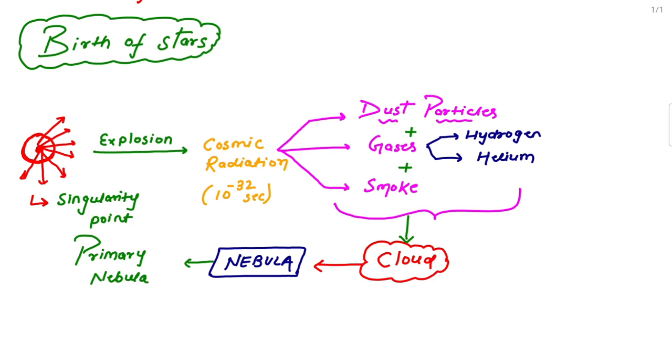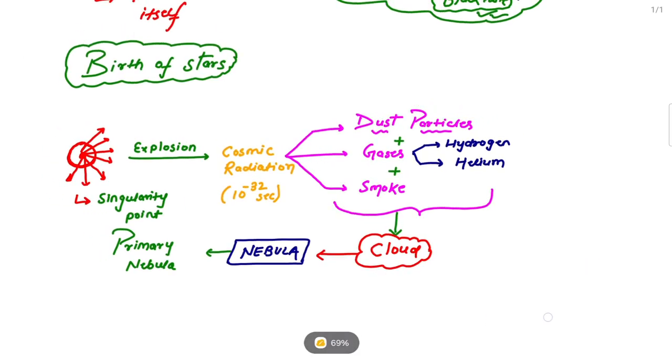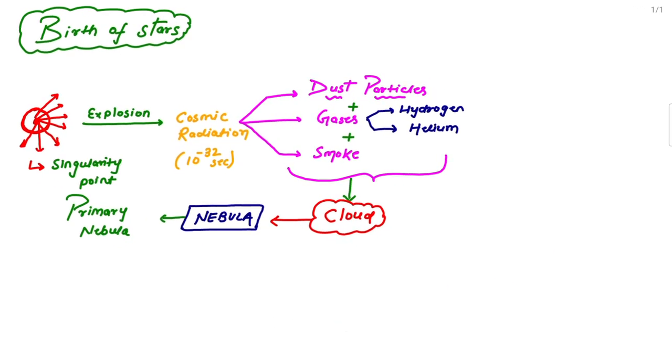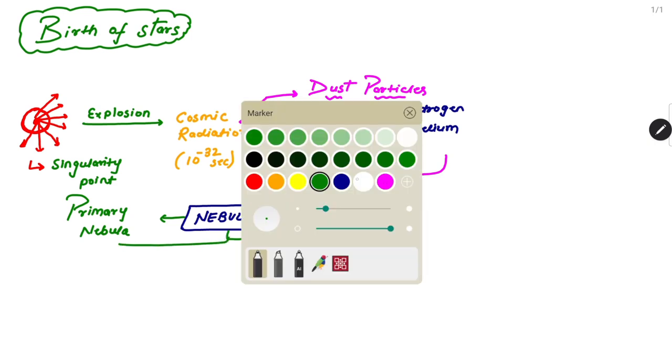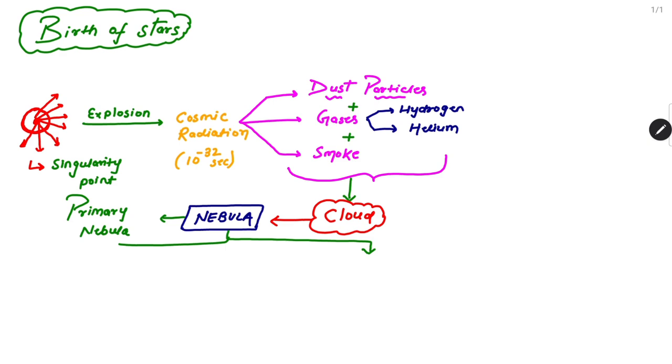Now the question is, there is no birth of any star till yet. So from where did these stars come? Now the major part will start. The major part is this nebula. If there are dust particles, gases, and smoke, so tell me, in this nebula is there a presence of mass or something else? If there are dust particles, smoke, and gases, then there must be a presence of mass.